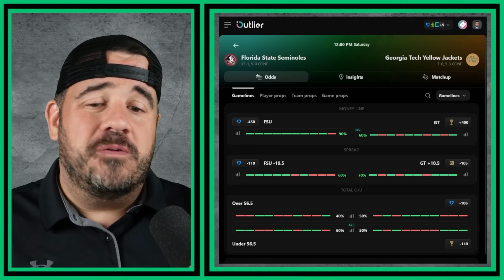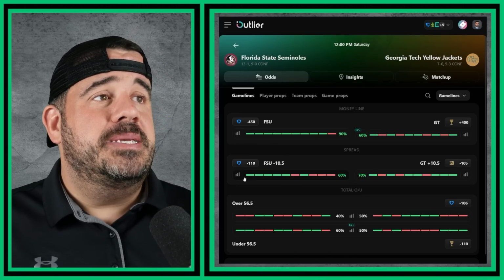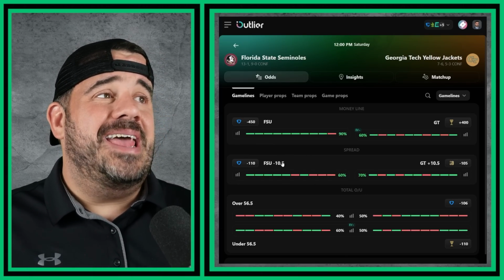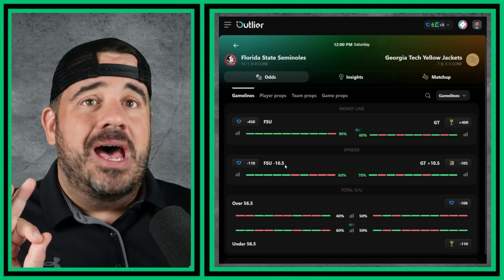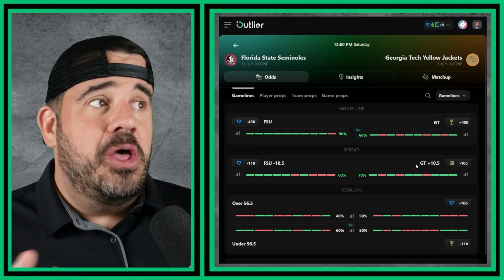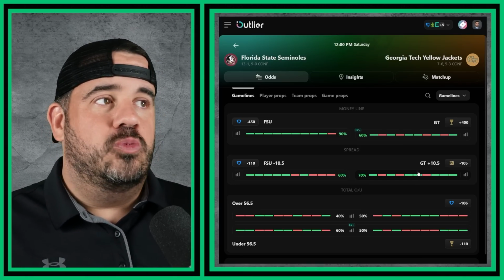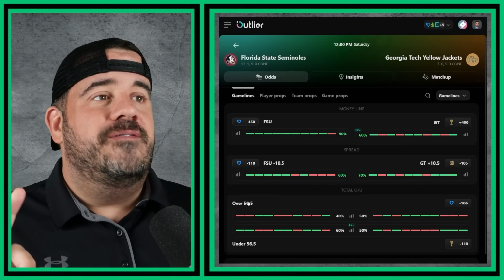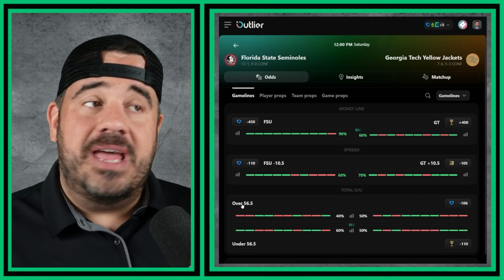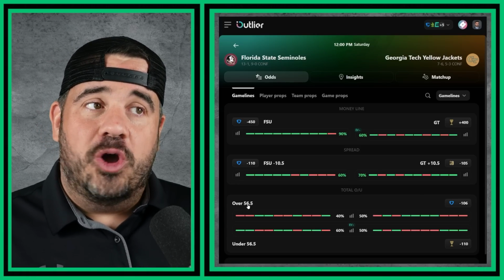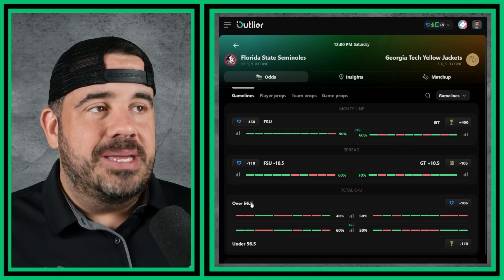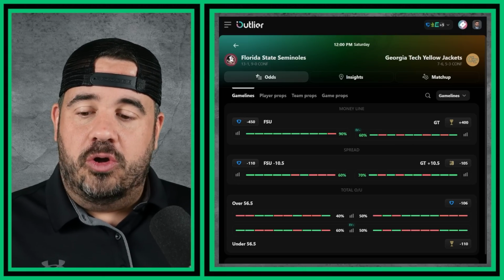Florida State's minus 450 on the money line. You can see they are only 10.5 on the spread right now. When I started making this video, they were 12.5. That's how much this line has moved already, so we're getting into some weird territory here. The total was 55.5 and it's already gone up to 56.5. People are betting the over. People are excited, the money's coming in. So there we go.